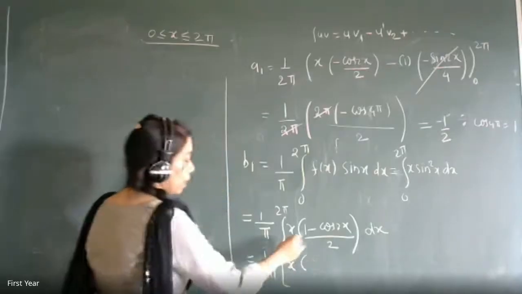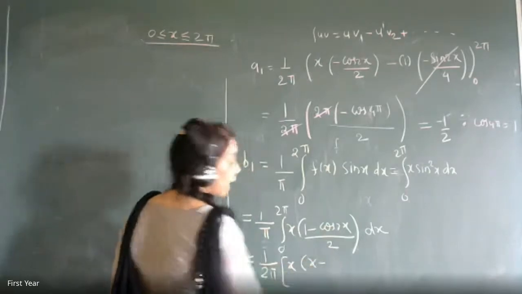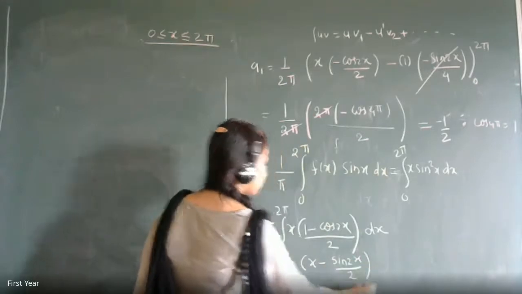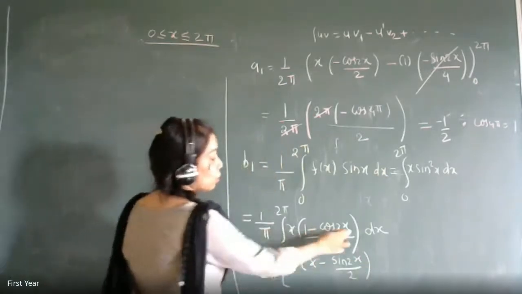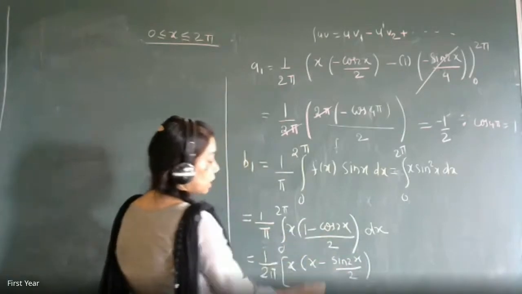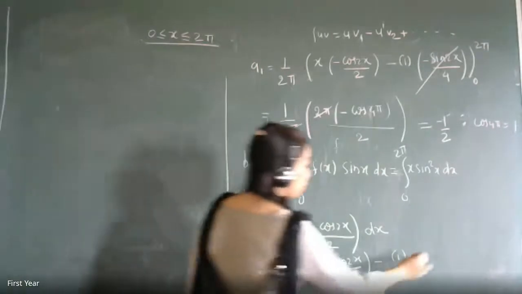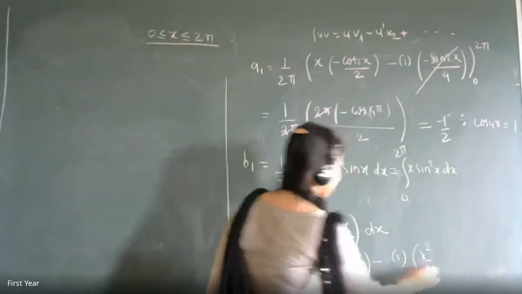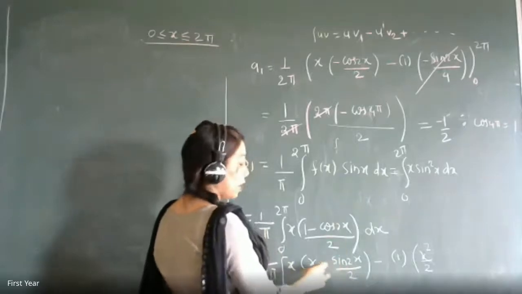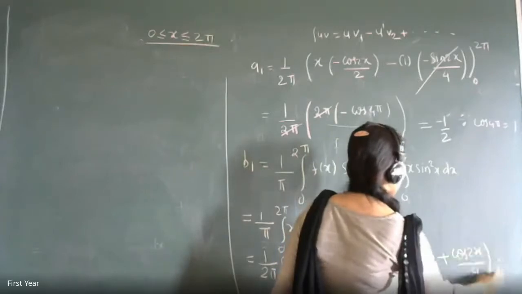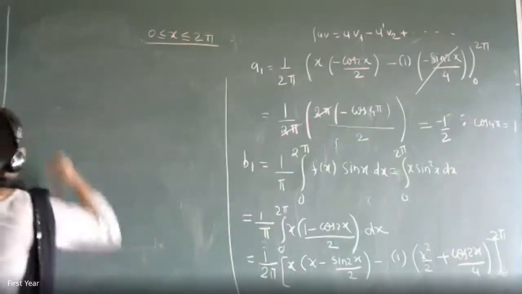Yes, ma'am. So x will remain as it is. Then 1 minus cos 2x, the integration will be x minus sin 2x divided by 2. This is the first integration. The integration of 1 is x, the integration of cos 2x is sin 2x divided by 2, and the minus sign remains as it is. Then minus, the derivative of x is 1. One more integration of this will be x square by 2. Then the integration of sin is minus cos. So minus of minus will become plus, and it will become cos of 2x divided by 4, from 0 to 2 pi. Substituting the values and simplifying, we will get the answer.